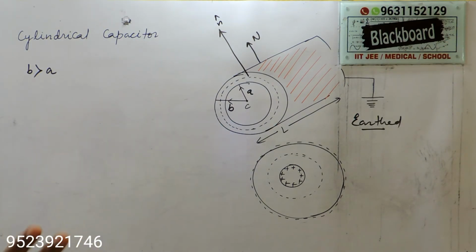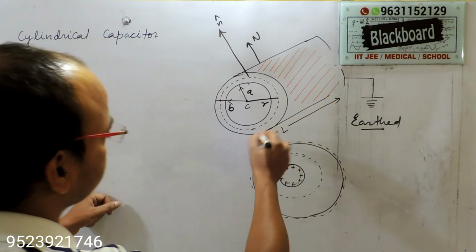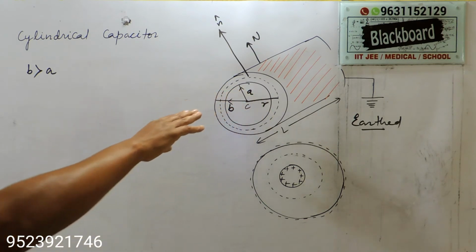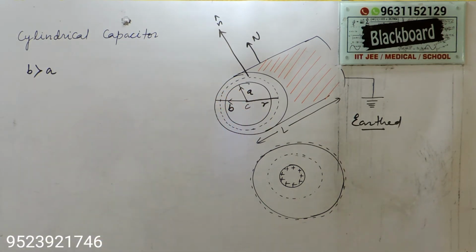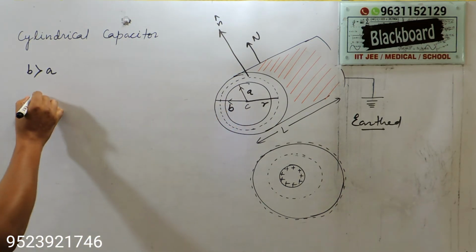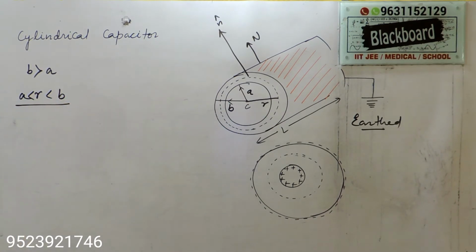Consider the Gaussian surface of length y and radius r. This is the Gaussian surface, whose radius we take as r, and the length of the Gaussian surface is small y. Consider the Gaussian surface of length y and radius r such that r is greater than a and less than b. Flux through the plane surface is 0 because the electric field and area vector are perpendicular to each other.